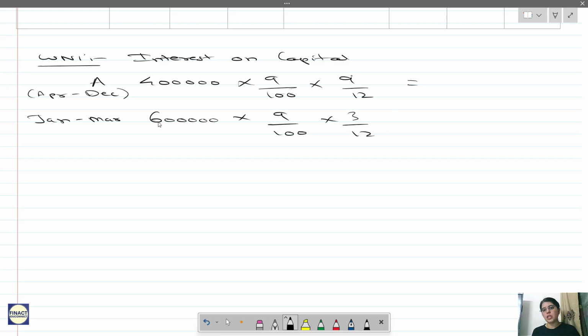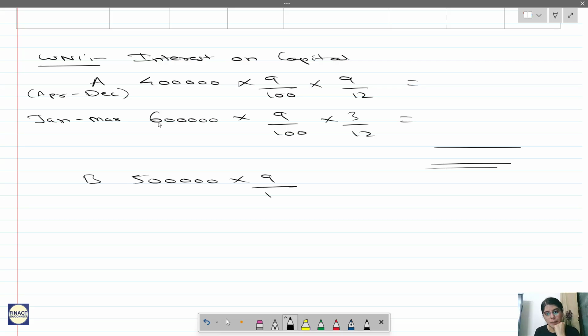As I told you, cross check this: 9 plus 3 is 12. So this is the total interest on capital for A. For B there is no change, we will just calculate it: 5 lakhs into 9 by 100. And for C, it is 6 lakhs into 9 by 100. Correct?